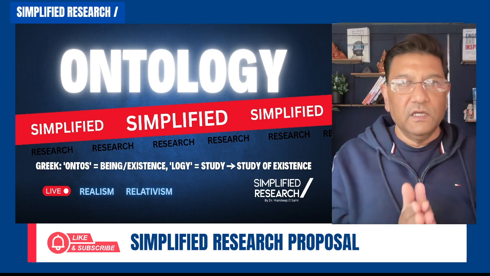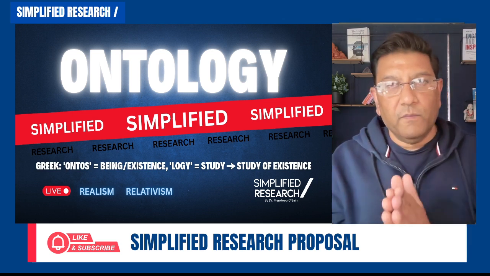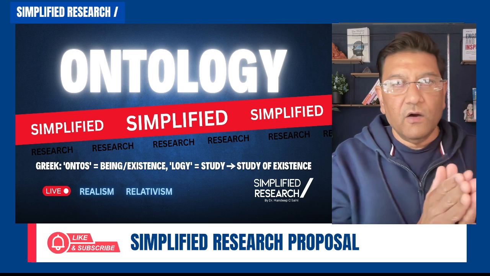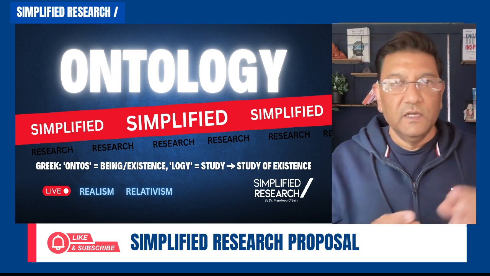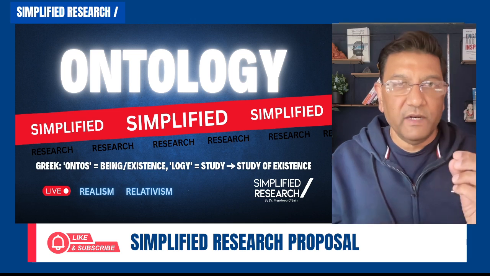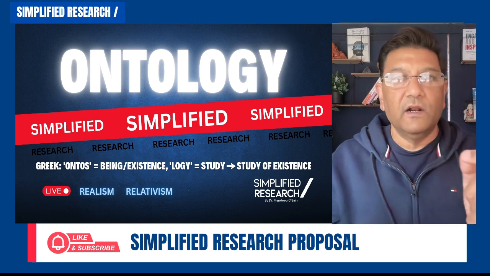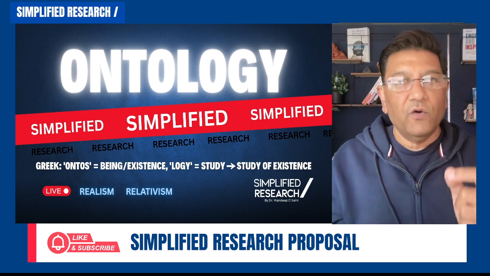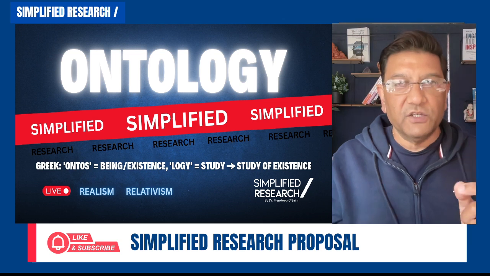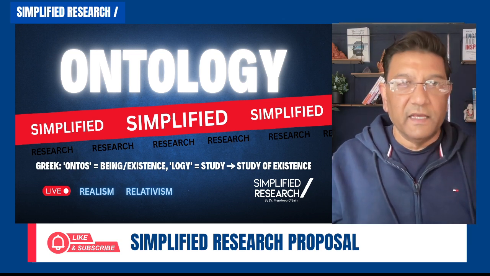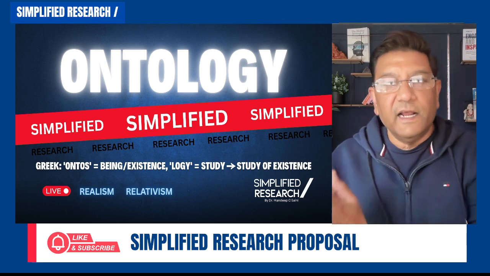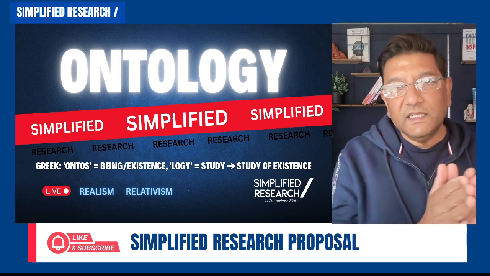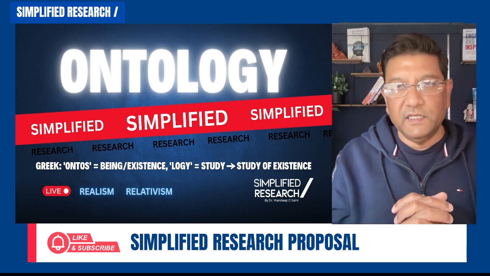In philosophy, we were talking about the love for knowledge, love for wisdom. So if you have love for wisdom, how are you going to make sure whether the wisdom is real or is it relative? So what do realism and relativism mean here?